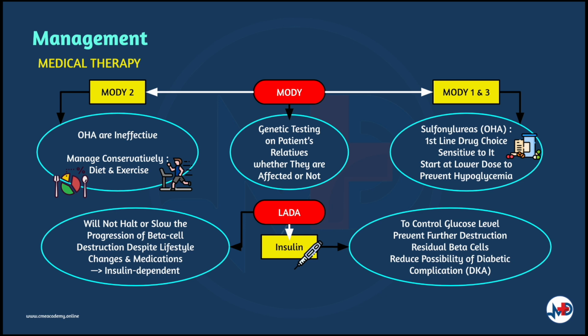Treatment for LADA would be the use of exogenous insulin to control glucose levels, prevent further destruction of residual beta cells, reduce the possibility of diabetic complications, and prevent death from diabetic ketoacidosis.